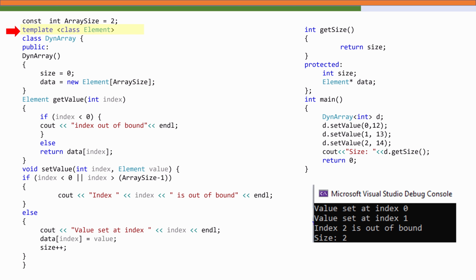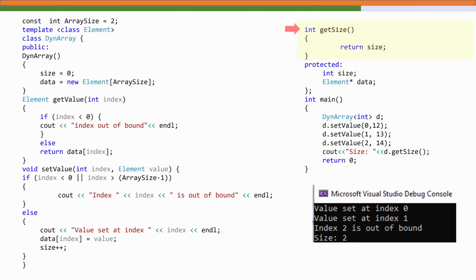In this example, our DynArray class can work with any type of data. The template parameter class Element allows us to replace Element with int, float, string, or even a custom class when we create an object. Inside the constructor, we allocate memory for an array of Element objects. The setValue and getValue functions allow us to store and retrieve values at given indices.